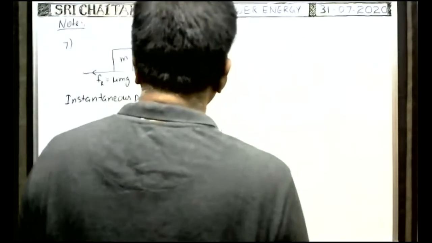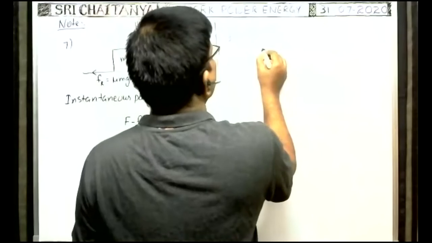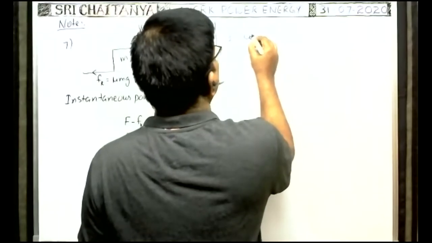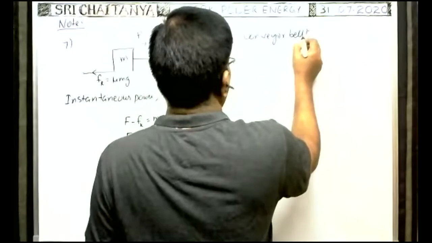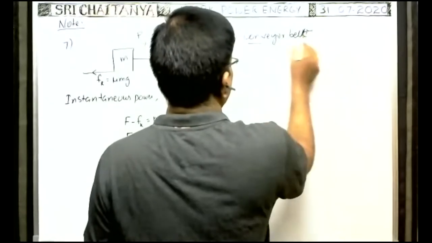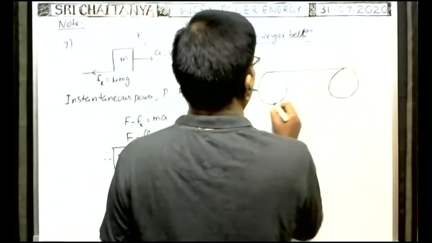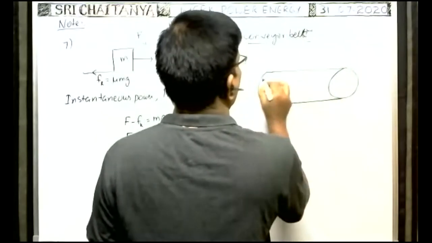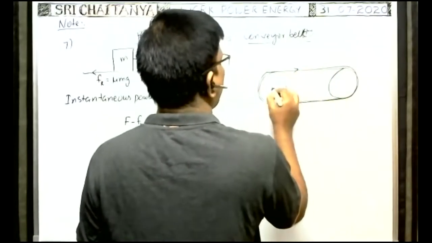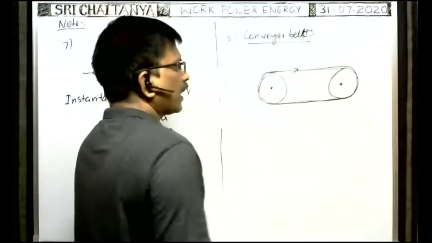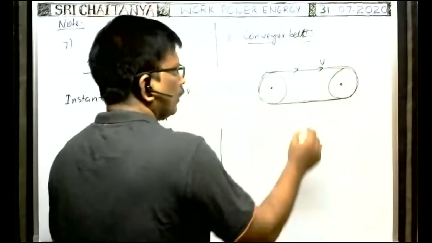Next, eighth one. Suppose there is a conveyor belt, moving with a constant speed v.